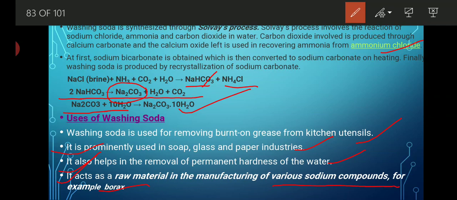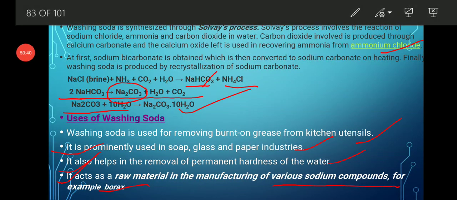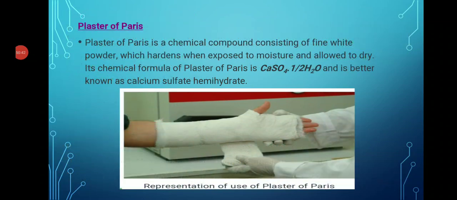Now our last most important salt is plaster of Paris. Now let's see how it is prepared. Plaster of Paris. How is plaster of Paris prepared? Basically, the name itself makes it clear: plaster of Paris is a compound which was originally discovered in Paris. That's why its name became plaster of Paris.